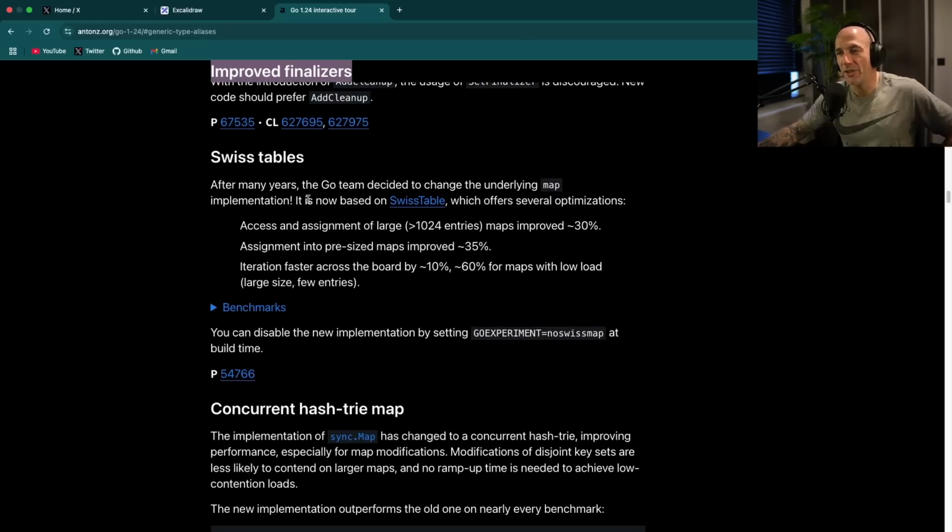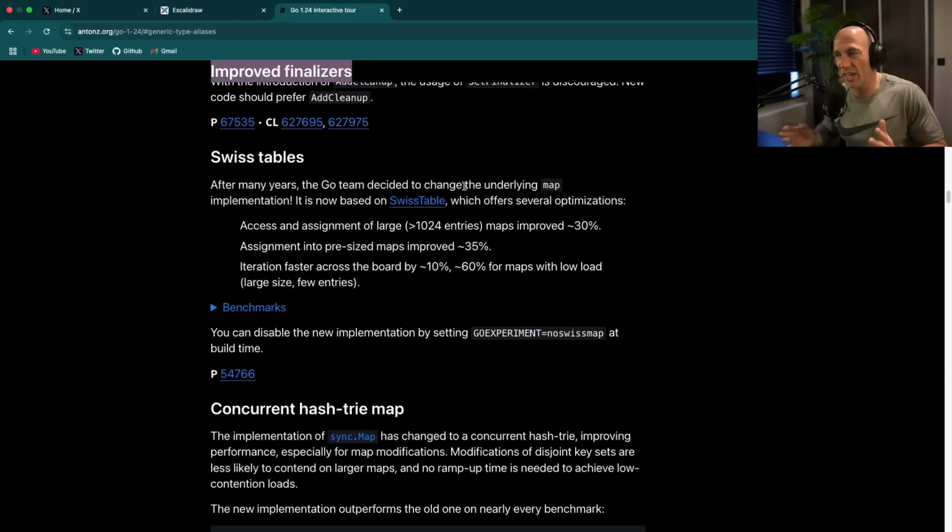After many years, the Go team decided to change the underlying map implementation. That's interesting, because that's very brave, because that's normally what they do all the time, right? They are very, very hesitant with changing things that could break stuff, you know? And that's good. That's why Go is amazing. It's now based on Swiss tables. I'm going to be completely honest. I do not know what a Swiss table is, right? I know what a Swiss Army knife is, but I don't know what a Swiss table is.